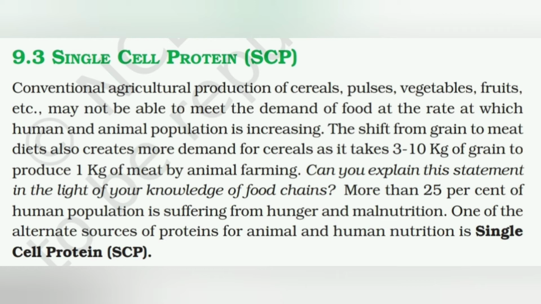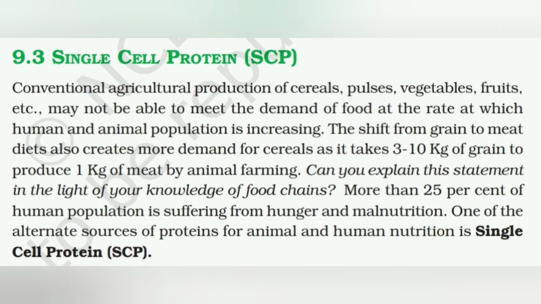Conventional agricultural production of cereals, pulses, vegetables, fruits, etc. may not be able to meet the demand of food at the rate at which human and animal population is increasing. The shift from grain to meat diets also creates more demand for cereals, as it takes 3 to 10 kg of grain to produce 1 kg of meat by animal farming. More than 25% of the human population is suffering from hunger and malnutrition.